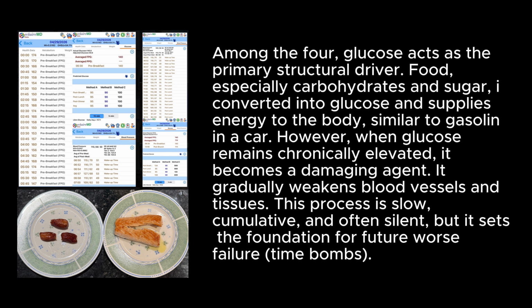Among the four, glucose acts as the primary structural driver. Food, especially carbohydrates and sugar, I convert it into glucose and supplies energy to the body, similar to gasoline in a car. However, when glucose remains chronically elevated, it becomes a damaging agent. It gradually weakens blood vessels and tissues. This process is slow, cumulative, and often silent, but it sets the foundation for future worse failure time bombs.